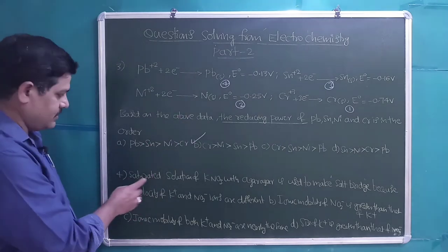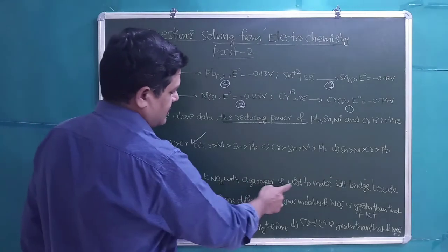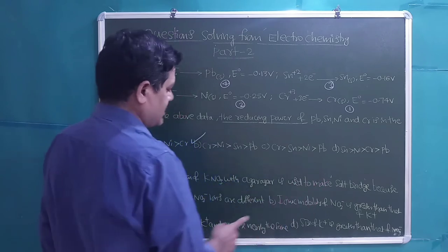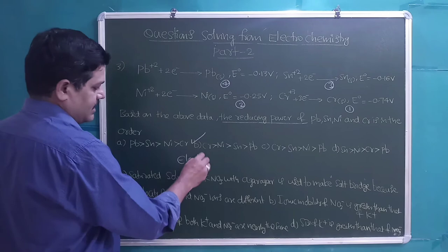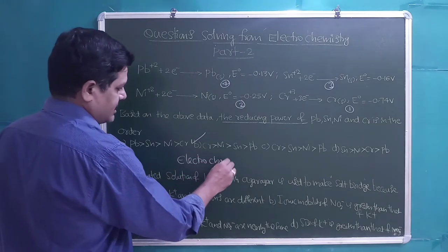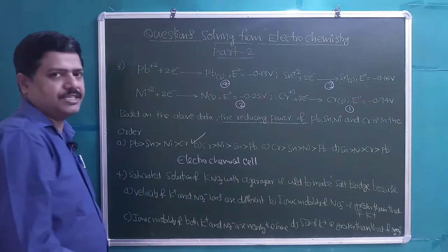Next question. A saturated solution of KNO3 with agar-agar is used to make a salt bridge because... We know that in the electrochemical cell, the salt bridge is essential.